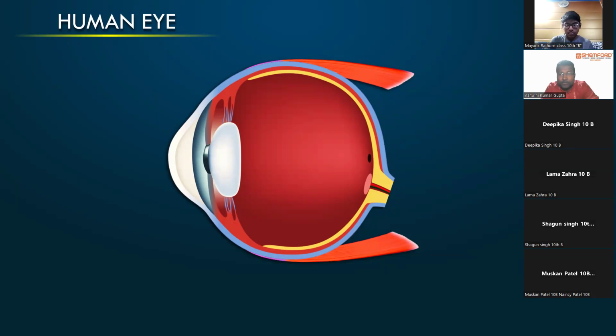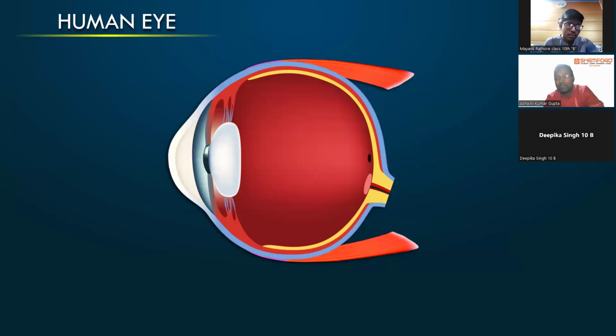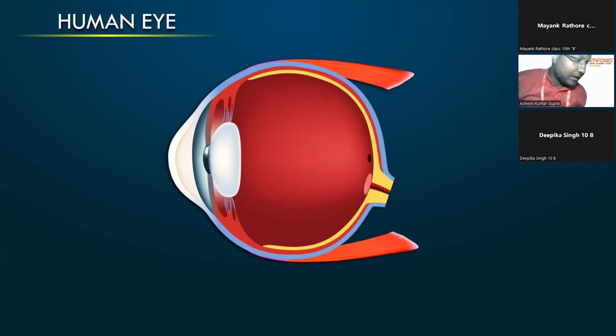The human eye. First of all, if anyone asks what a human eye is, we can say that the human eye is a sense organ of the human body due to which we can see the things in our surroundings, right? We are able to see those things.